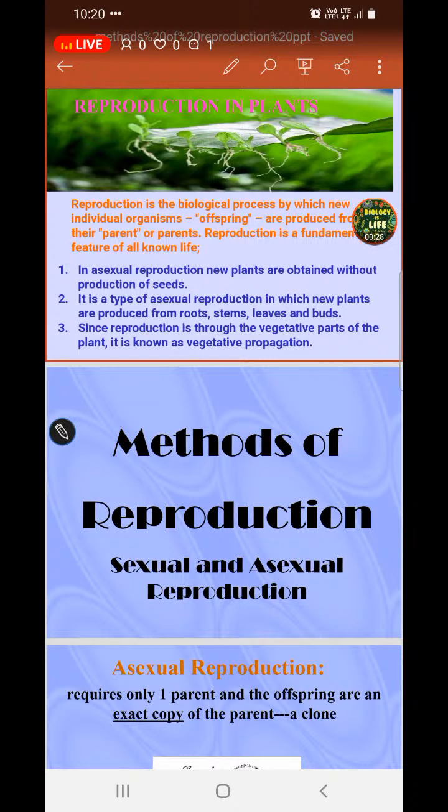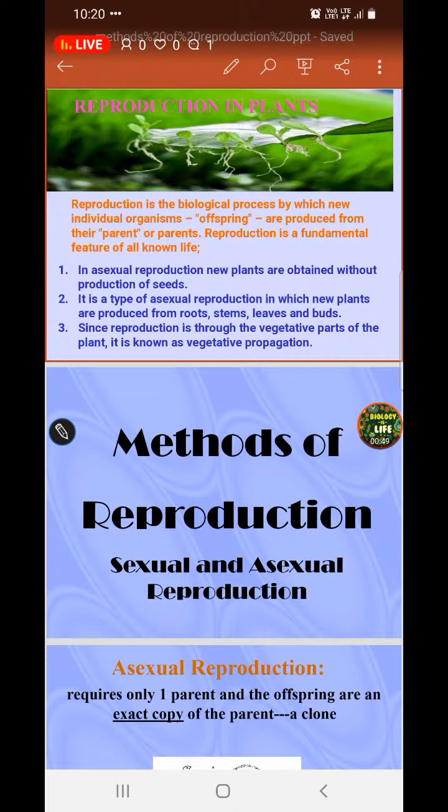So today I have begun with your botany session, as someone requested me to start with reproduction in plants, as this chapter is very important from your examination point of view. So let us begin with reproduction in plants.